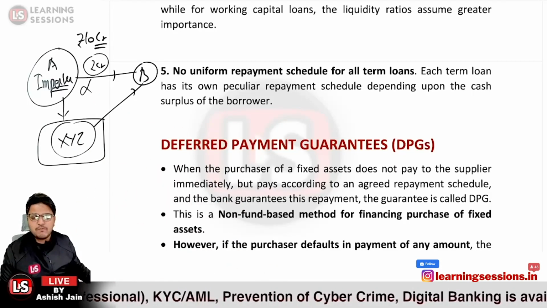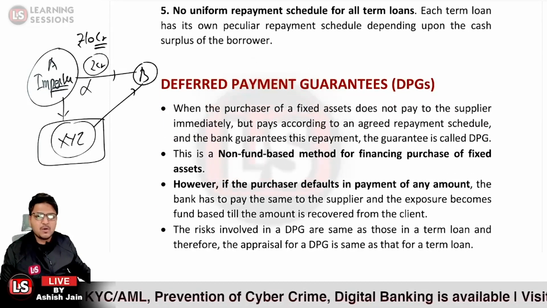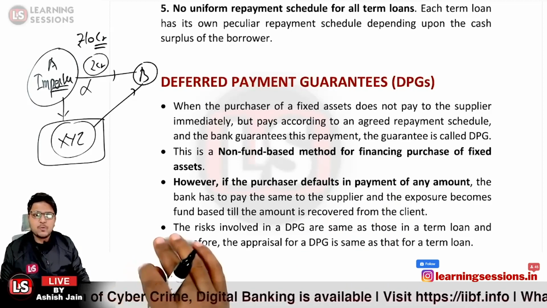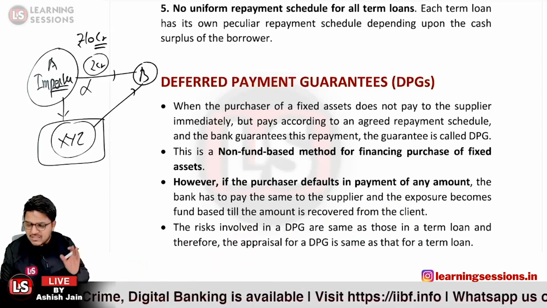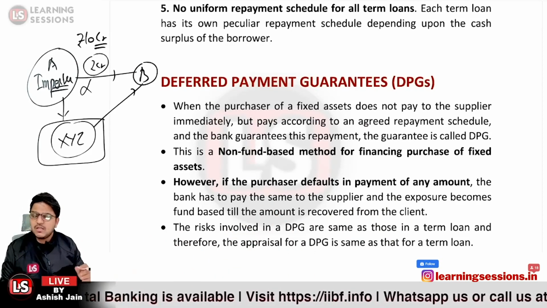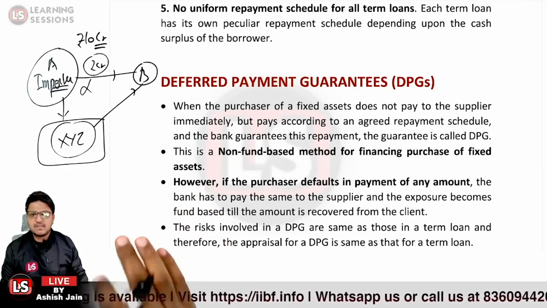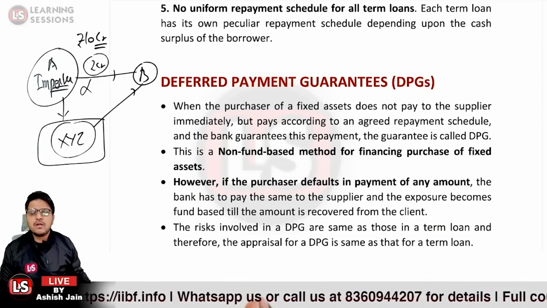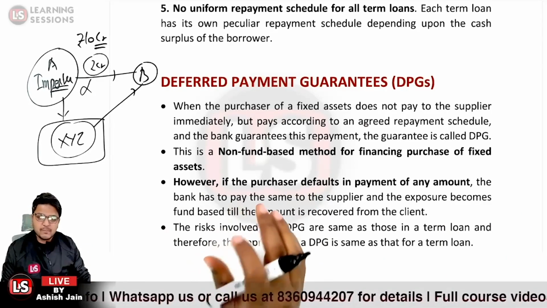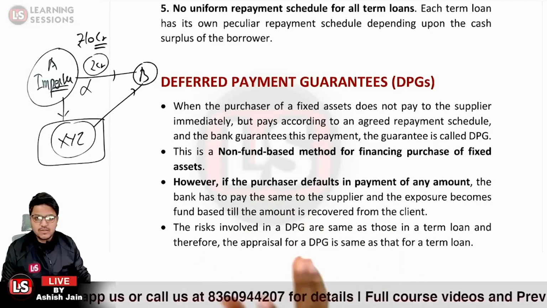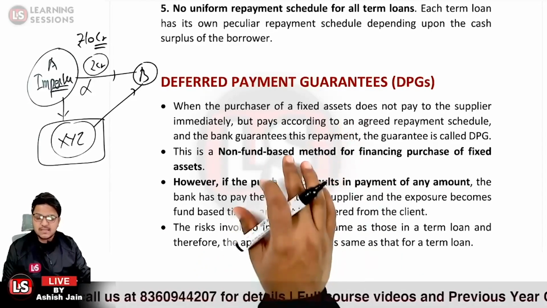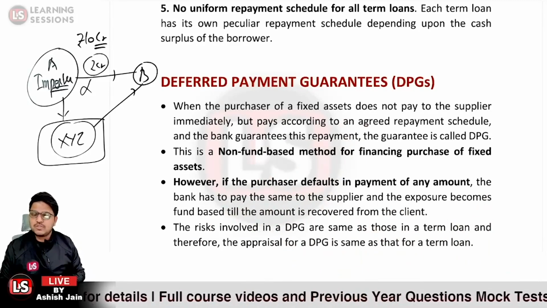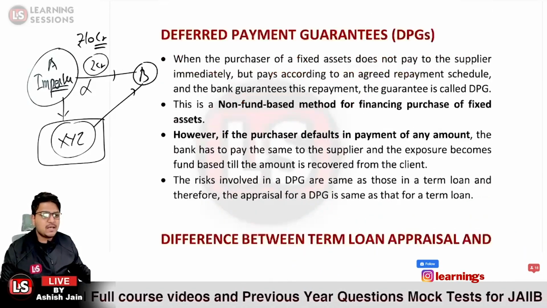Okay. However, if the purchaser defaults in payment of any amount, the bank has to pay the same to the supplier, and the exposure becomes fund based. Only on crystallization will the exposure become fund based. Otherwise, it is a non-fund based method. So the risk involved in case of DPG is of the same quantum as that of the term loan, and therefore the appraisal is also the same.